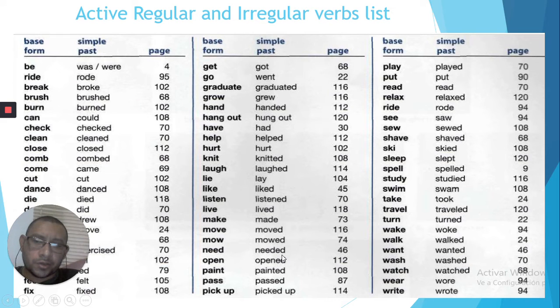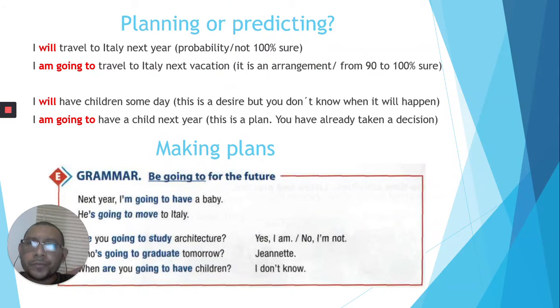In English, it's very common to make this mistake: people use will as future, but will is not used as future, just when you are talking about probabilities, when you are not 100% sure about anything. On the other hand, you use be going to when you want to talk about a plan that you already arranged. So let's see these two examples.